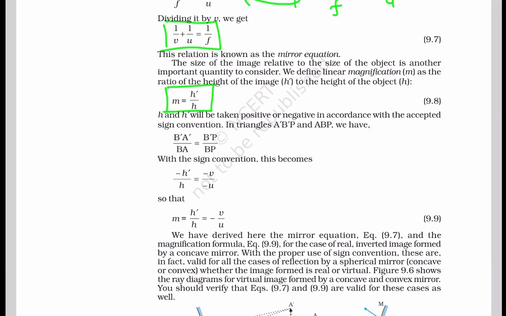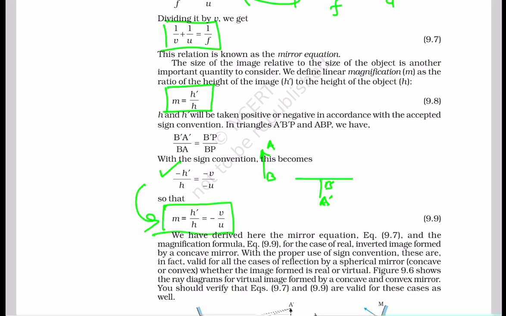So, minus h prime by h is equal to minus v by u. As h prime is below the principal axis, we are taking minus sign, and AB is above the axis, so we are taking positive h. And since v and u both are opposite to the incident light, we are taking both as a negative sign. After reduction, it becomes m is equal to h prime by h is equal to minus v by u.